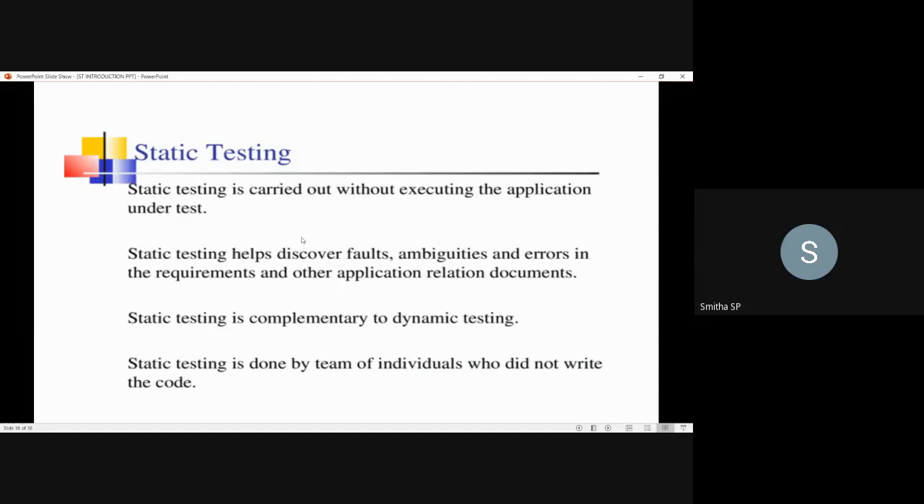So static testing is carried out without executing the application under test. It helps in discovering the faults, ambiguities and errors in the requirements and any application related documents. It is a kind of testing which is complementary to dynamic testing, and it is done by the team of individuals who are not involved in writing the code of the software.